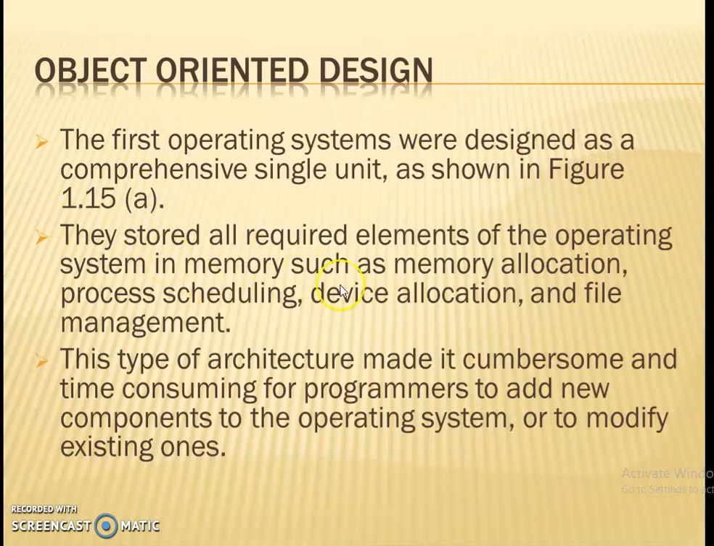The olden operating system stored all the required elements of the operating system in memory. What are they? Memory allocation, process scheduling, device allocation, file management, and the services related to all the software were all stored in memory in the olden days. Storing like this is very bulky. Whether we need it or not, everything is stored in memory, and it's time consuming for the programmers also.